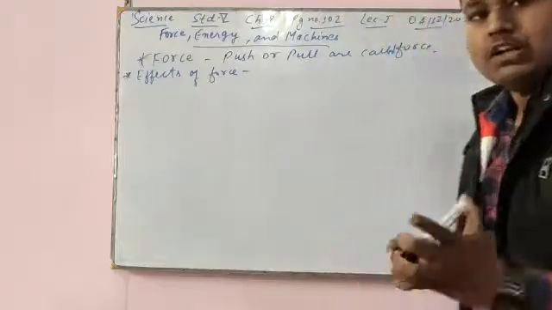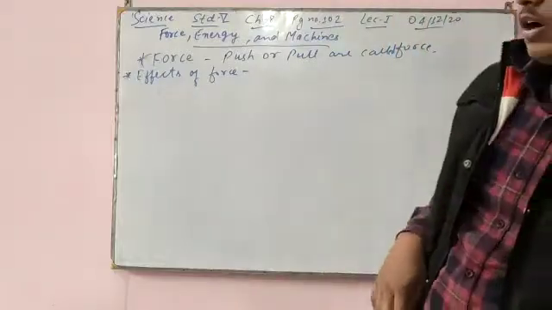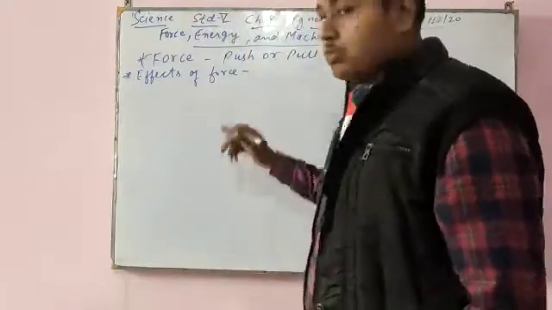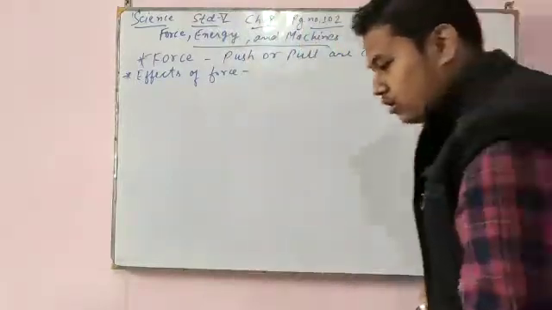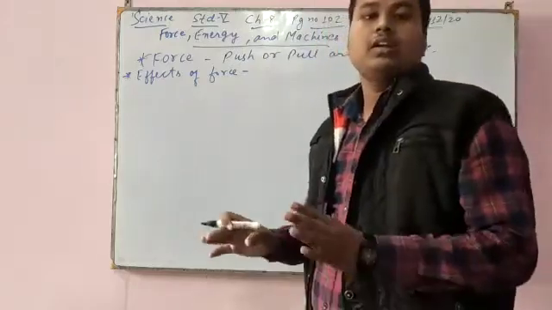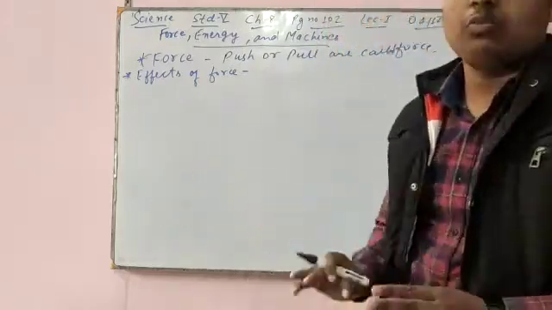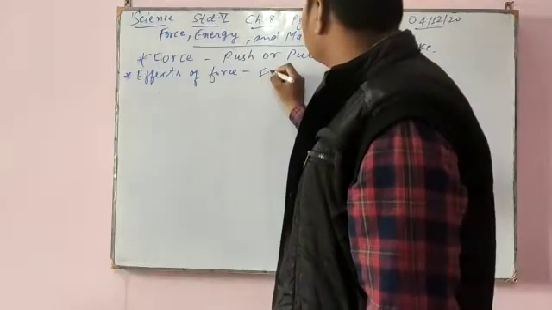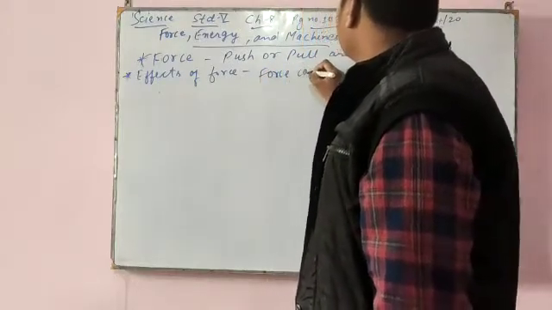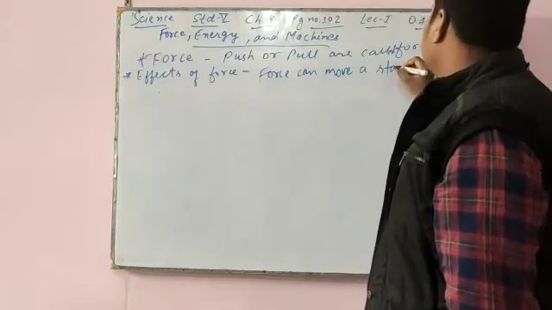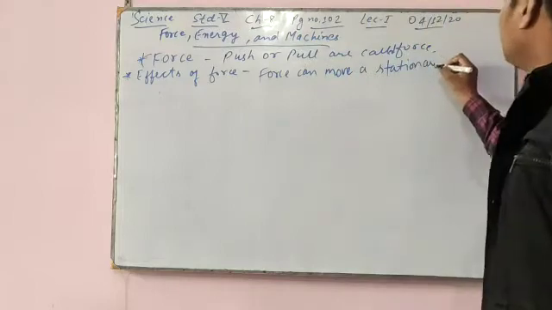Now when you kick the ball, the football moves. So when you apply force with the help of your leg, the stationary football will move. So first point, force can move a stationary object.